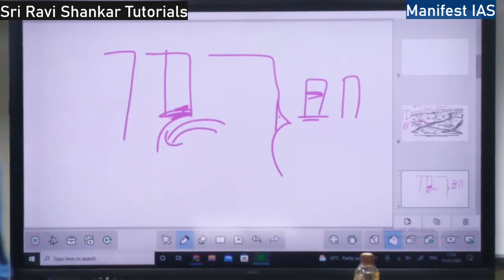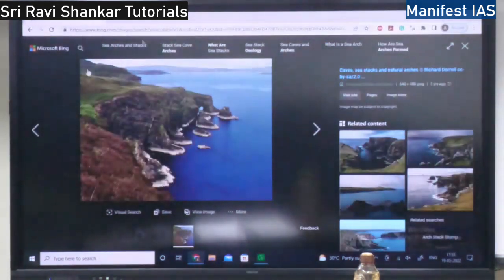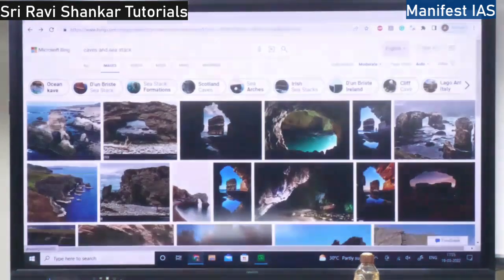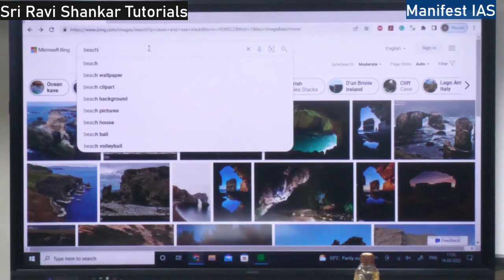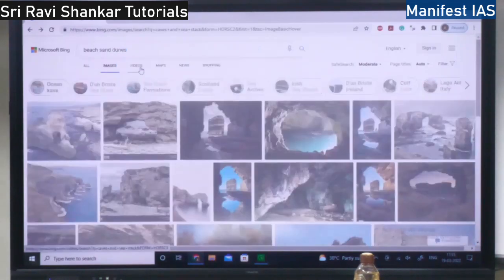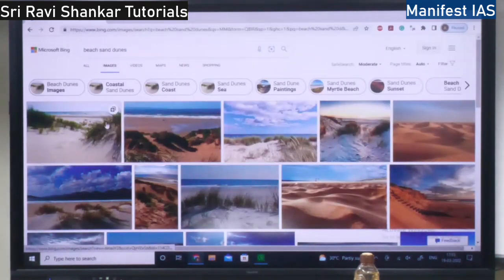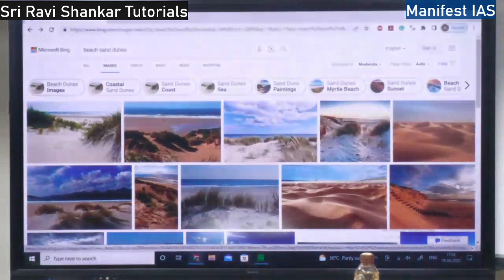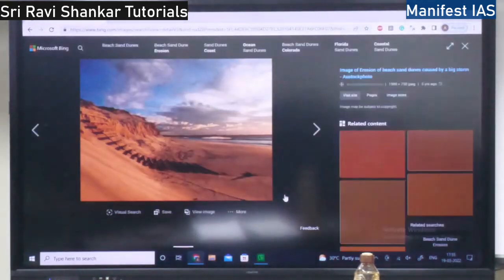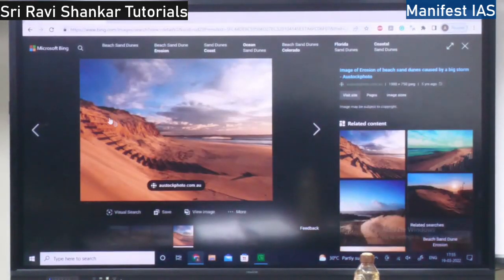I'll show you sand dunes also. See, this is a proper sand dune. See, here this is a beach, and here you have sand dunes. Clear? Visible?